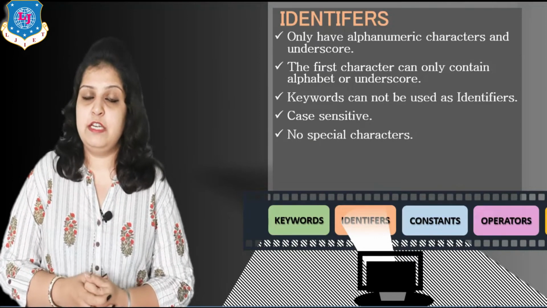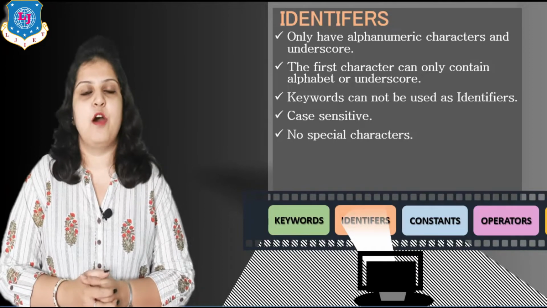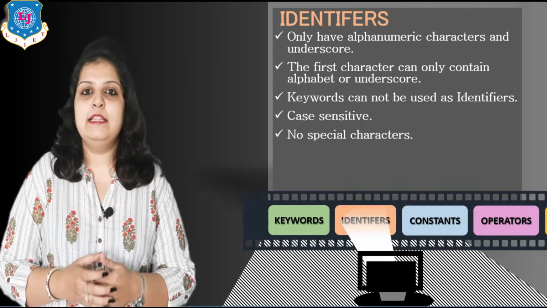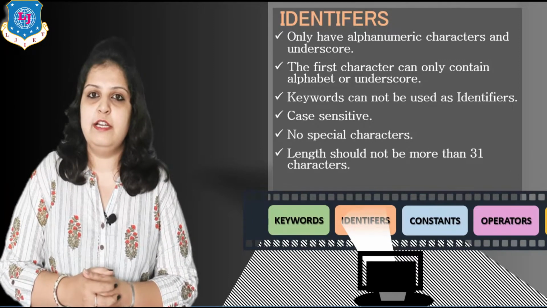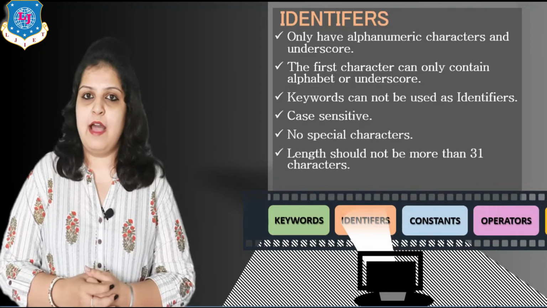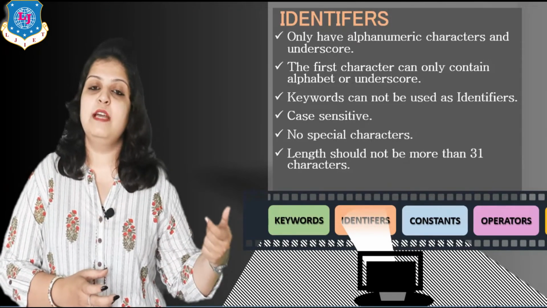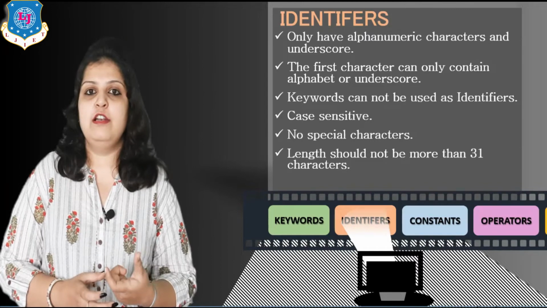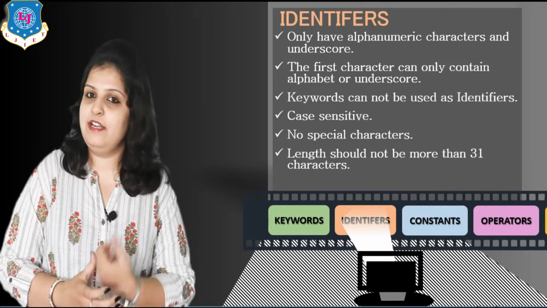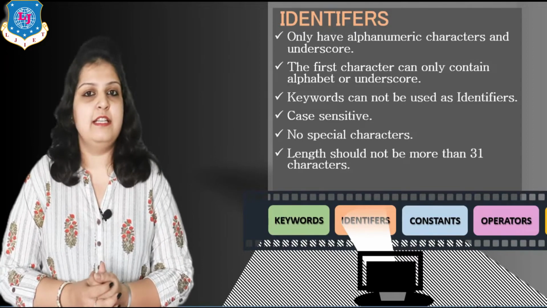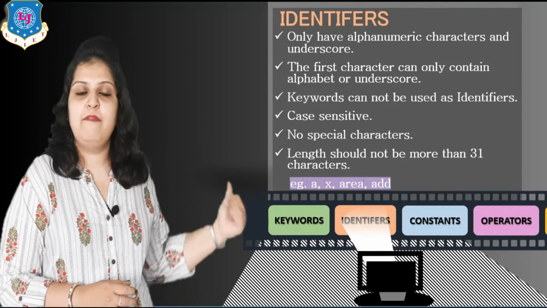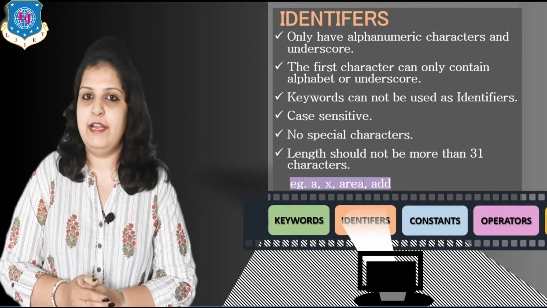So in our variable name we can't use that type of characters. Remember this thing. And the length should not be more than 31 characters. Means if you declare one identifier, then the maximum length of that variable is only 31. If you write 32 characters in a single identifier's name, then it is not possible. So you must follow these defined rules for defining identifiers.